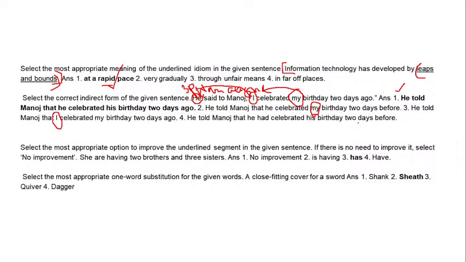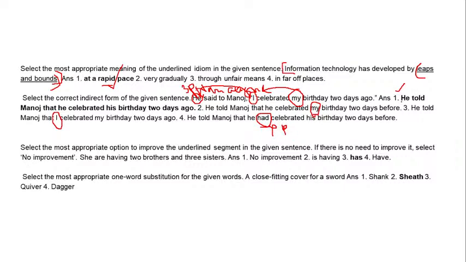Number four, which says 2 days before, is also not correct. And he had celebrated, we don't need had, because we don't have a perfect tense here. We don't need a perfect tense, we just need a simple past tense, that's all.